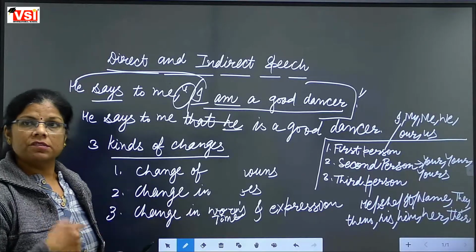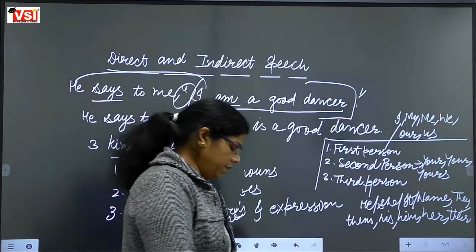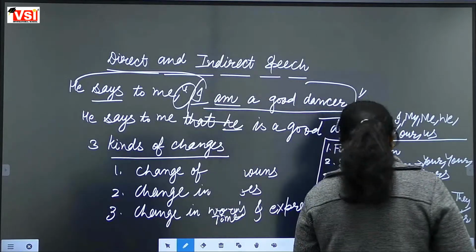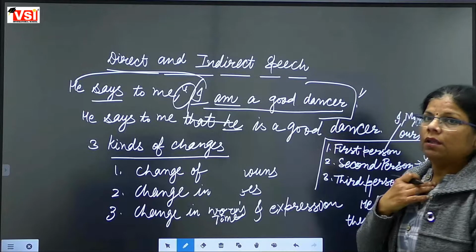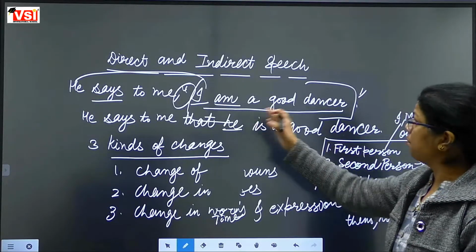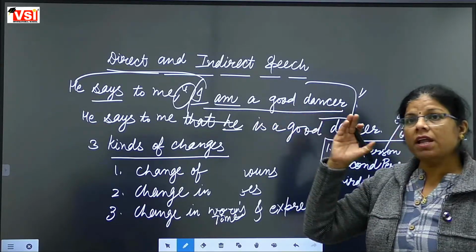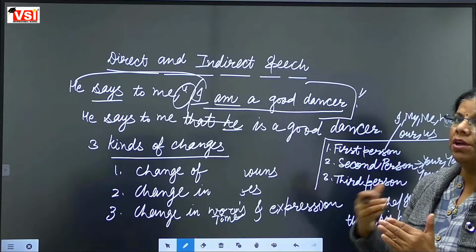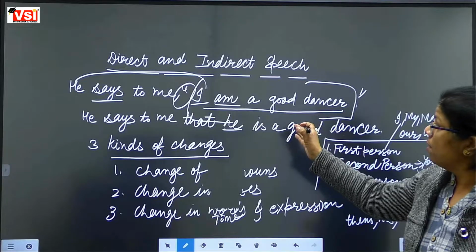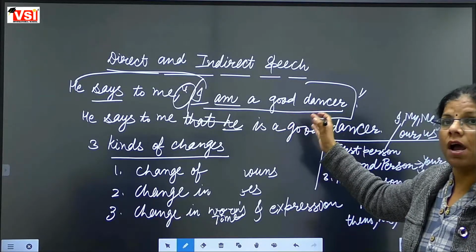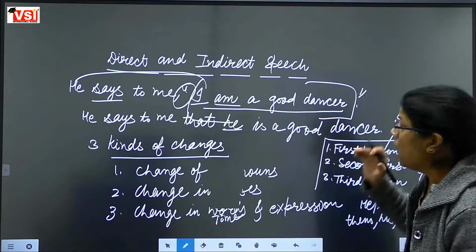The same pronoun will be used in reporting verb, but while changing the direct speech sentences into indirect speech, the pronouns are changed.